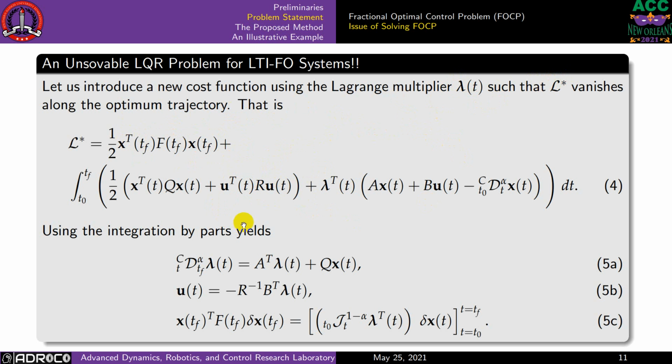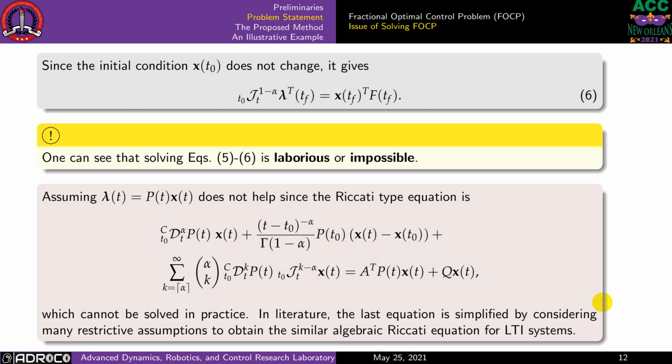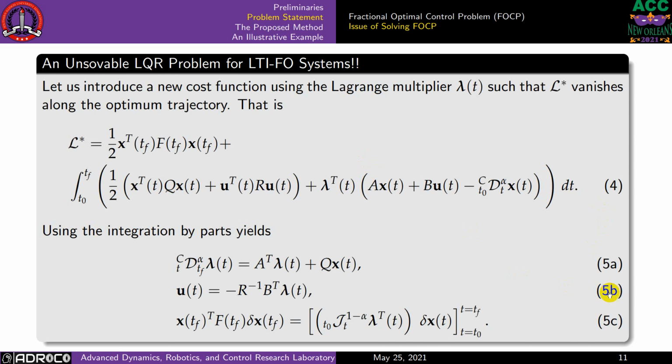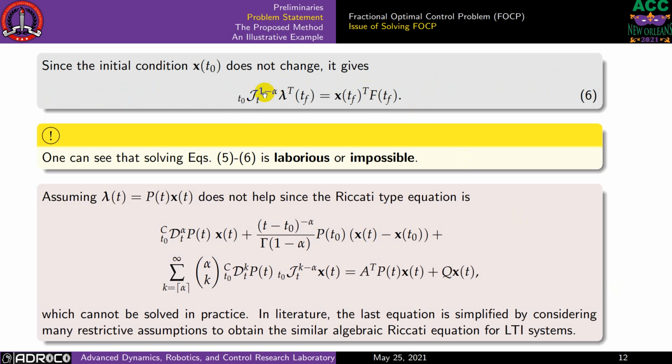To do that, we need to do the integration by parts, and we end up with these three equations subjected to this final terminal equation 6. Obviously, solving all these three equations associated with this final terminal is not going to be easy, or even impossible. You have to use nonlinear programming techniques to be able to solve all these problems.